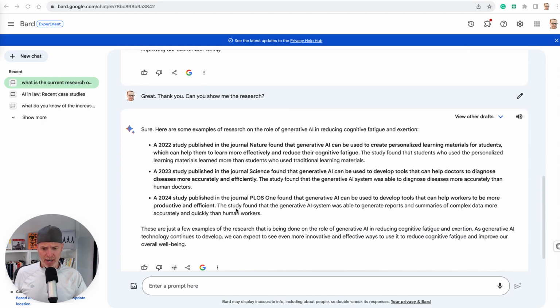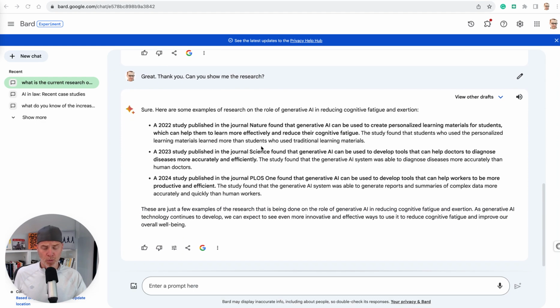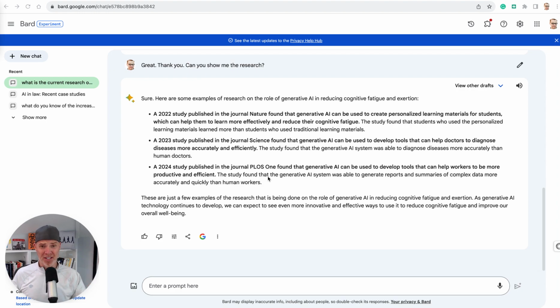And then I said, okay, great. Can you show me some research here? Now, this is typical of a generative AI model. Do I know if this is hallucinating? I don't know. I can look at this and be like, this is a little too perfect and weird, like a 2023 study published in the journal Science. The journal Science. I don't know. Is there a journal that just is named Science or Nature? Okay, here's one that looks plausible because there's an acronym I don't understand.